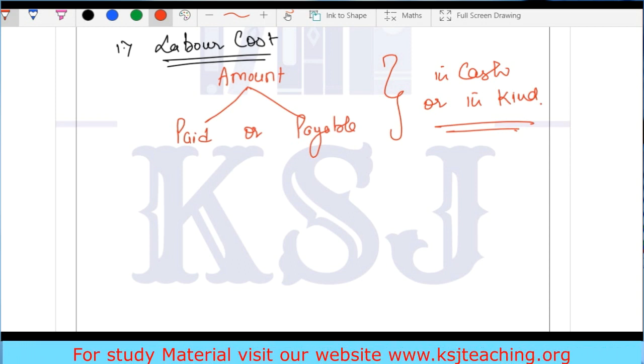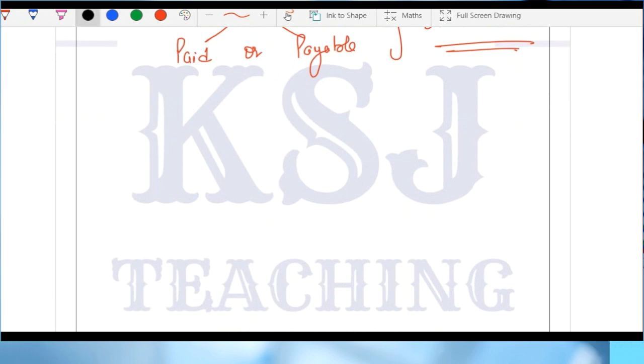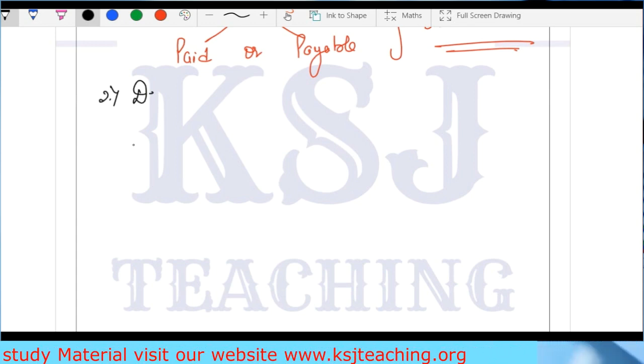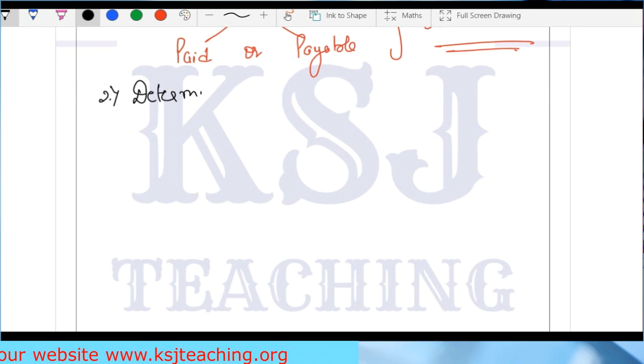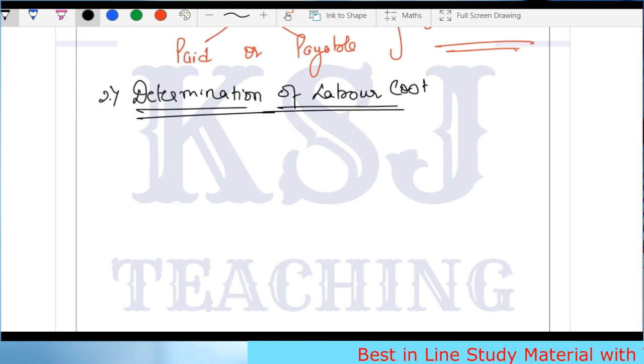Now, the second thing is, what all is included in the labor cost? We need to understand it. So the second thing is determination. Those having the books, no need to write anything, just listen carefully. Keep the books ready with you. Determination of labor cost. What all is included in the labor cost?